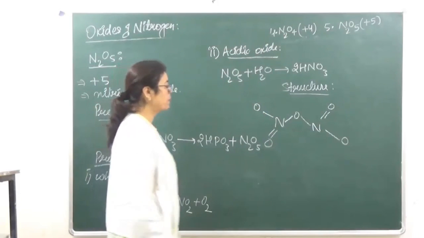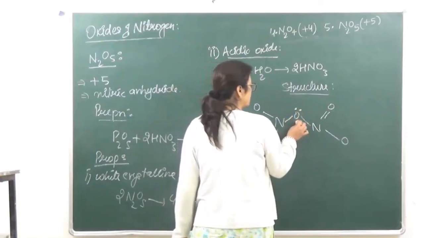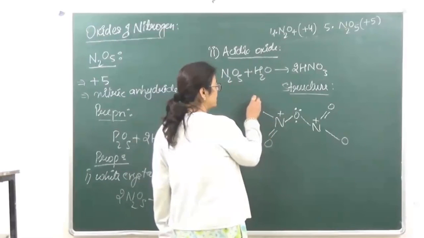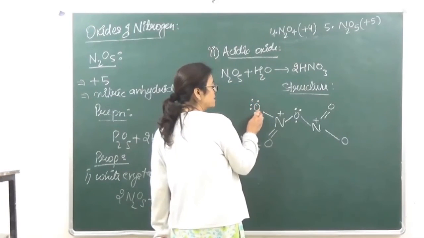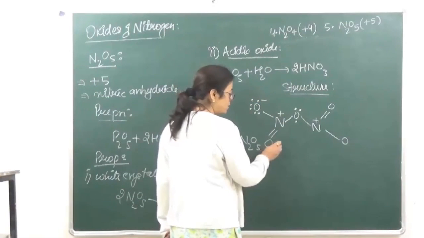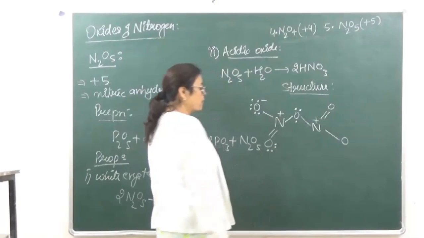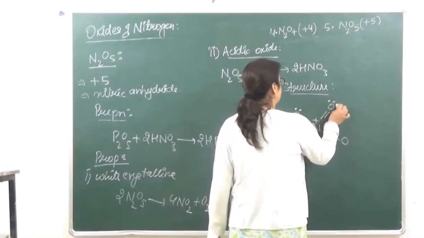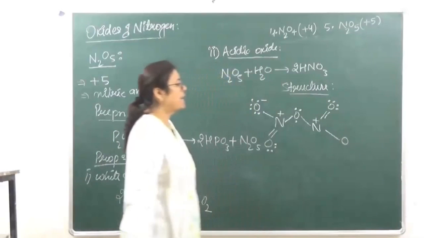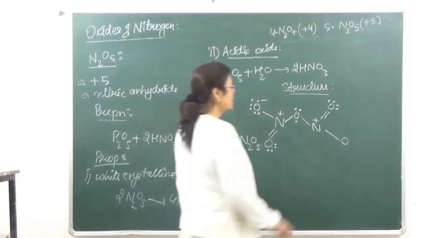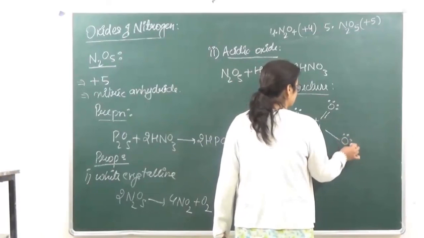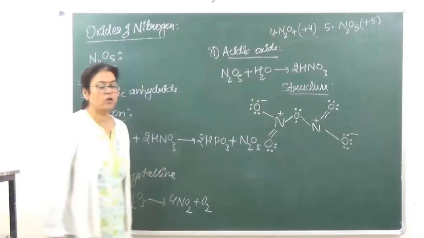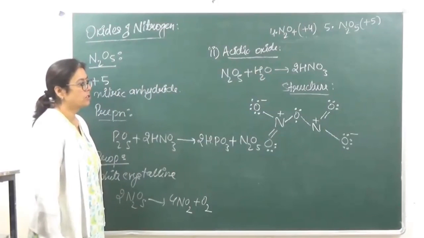So let's put the lone pair of electrons. इसके ऊपर 2 आ गए, इसके ऊपर positive and positive charge आ गया. This will have 6 electrons with a negative charge. This will have 4 electrons with no charge. This will have 4 electrons. ठीक है? And this is going to have 6 electrons with a negative charge.